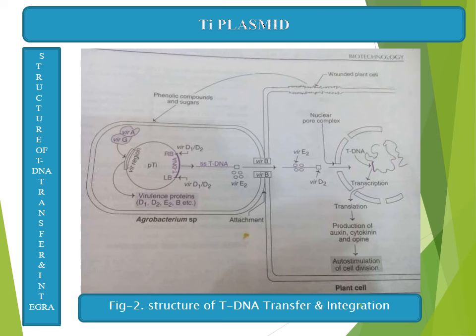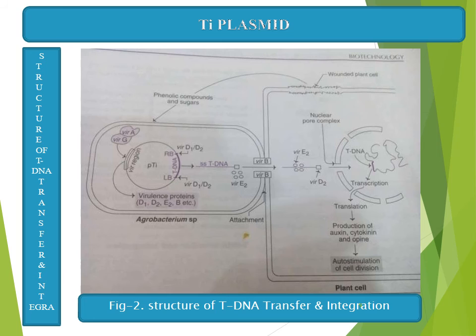And next, on the right side you can see the plant cell. There, through this nuclear pore, the T-DNA region is moving towards the plant nucleus and there it integrates with the plant chromosome.